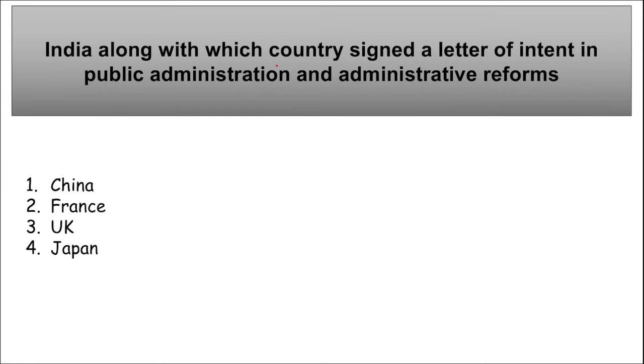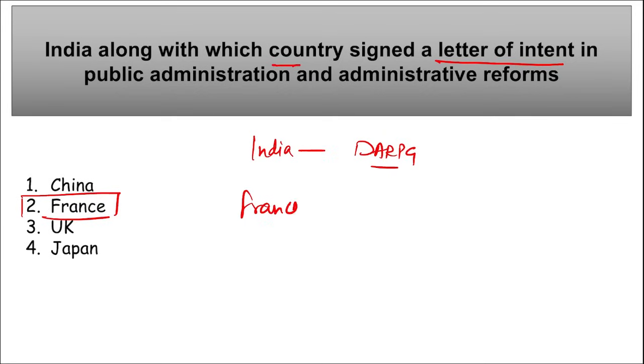Next: India, along with which country, signed a letter of intent in public administration and administrative reforms? So India, along with which country? It is France. Right, from India, it is DARPG, that is Department of Administrative Reforms and Public Grievances, correct? And from France, it is the Ministry of Public Sector Transformation and Civil Service of the French Republic, correct?